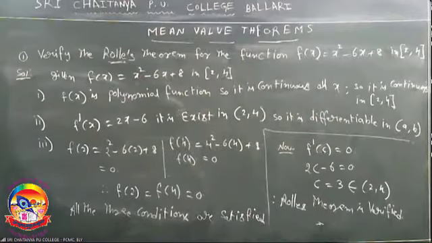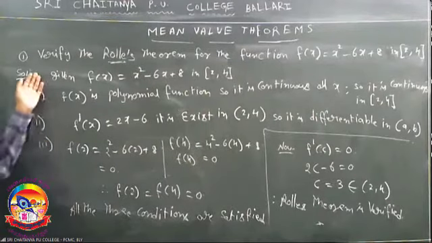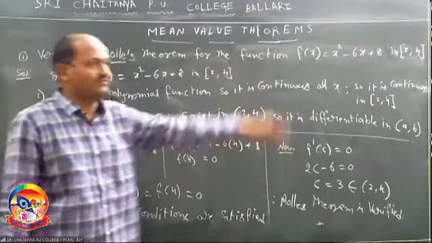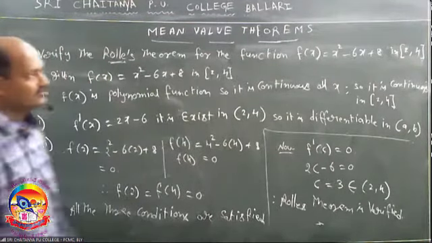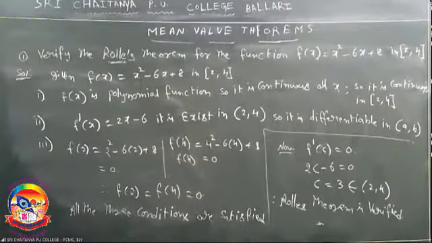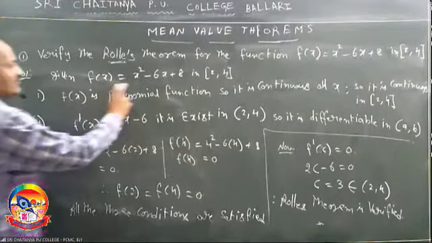Right. Once again, listen if you have any doubts. We verified Rolle's theorem for the function f of x equal to x square minus 6x plus 8 in the given interval 2 comma 4. It is the given function. Verify Rolle's theorem. Rolle's theorem has three conditions. First one is continuous, second one is differentiable, third one is f of a is equal to f of b.